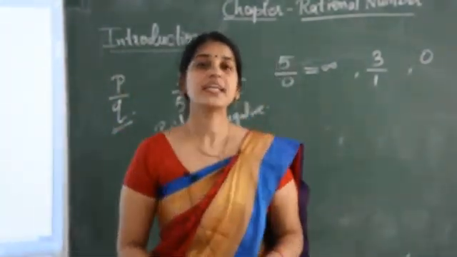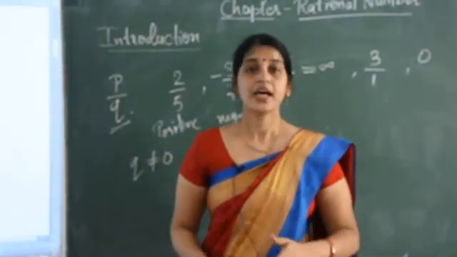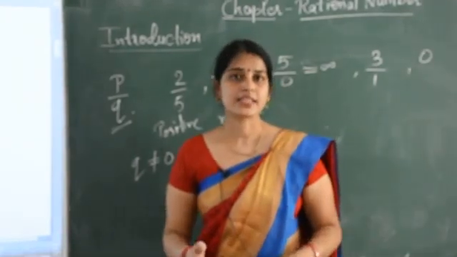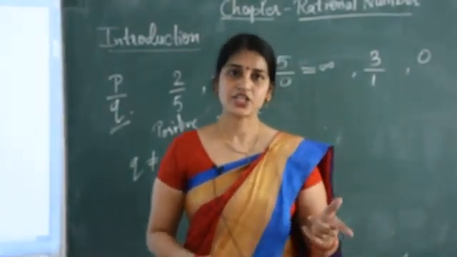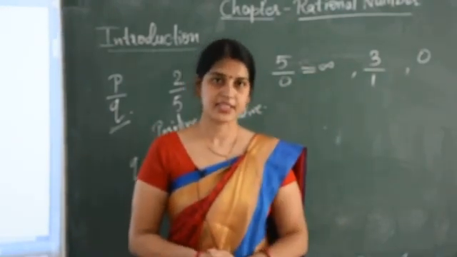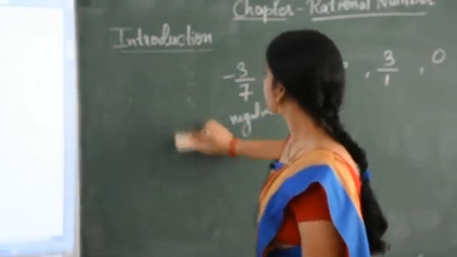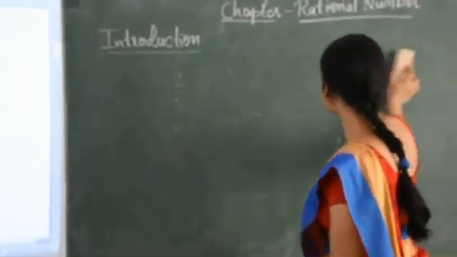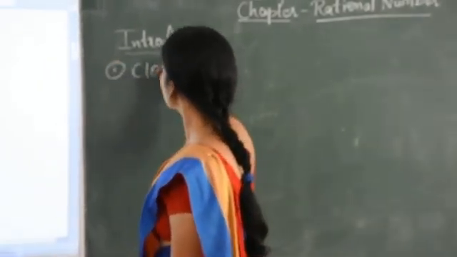So now we will discuss about different properties of rational number. And these properties we will discuss on the basis of 4 operations: addition, subtraction, multiplication and division. So first we discuss about first property. It is closure property. So closure property.